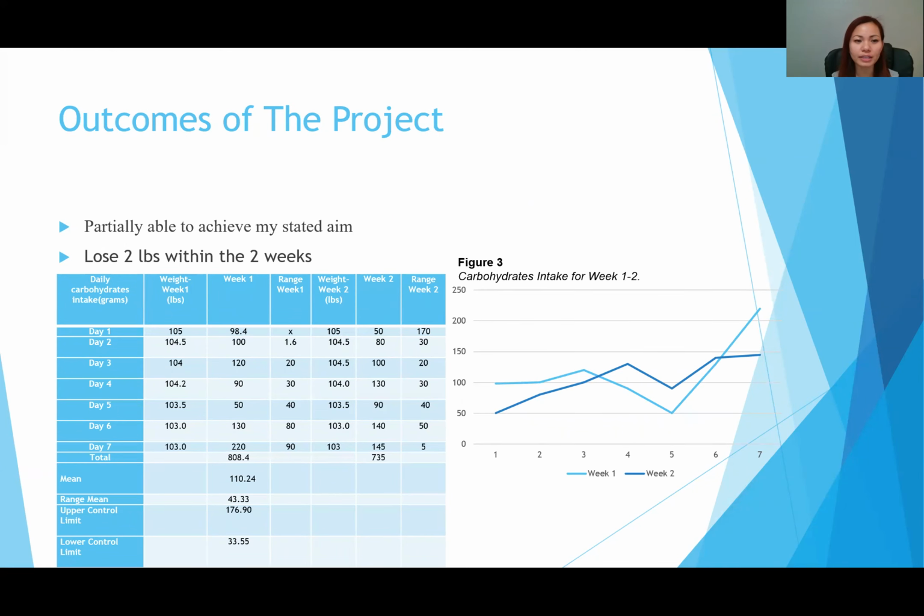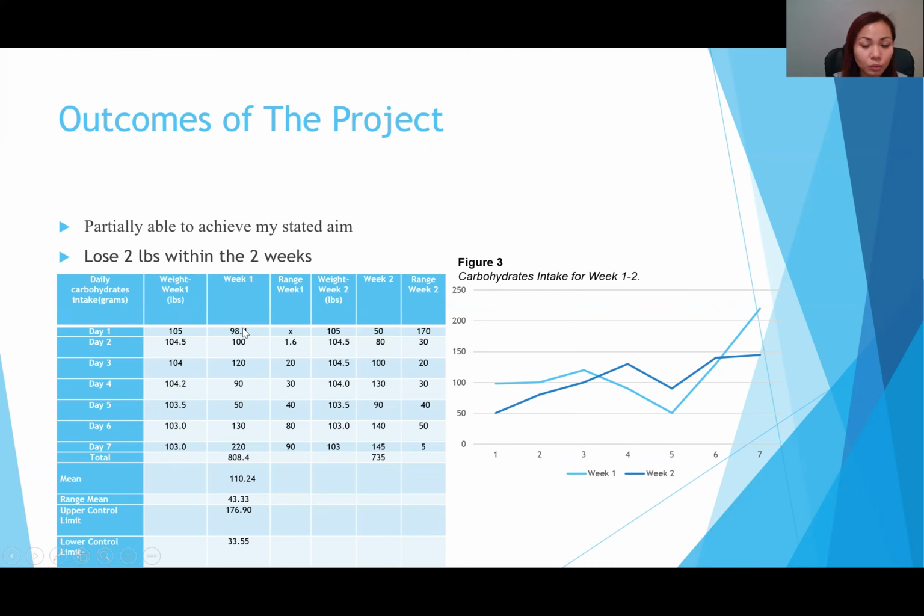As for the outcomes of the project, like I mentioned earlier, I was able to partially achieve my stated aim of consuming less than 150 grams of carbs per day. I lost 2 pounds within 2 weeks. This is a table here that I've recorded. As you can see, I show the weight in week 1 and week 2, and the carb intake in week 1 and week 2. On day 1 of week 1, my weight was 105, and then on day 2, I was 104.5. Day 3, 104, down to day 7, I was 103.